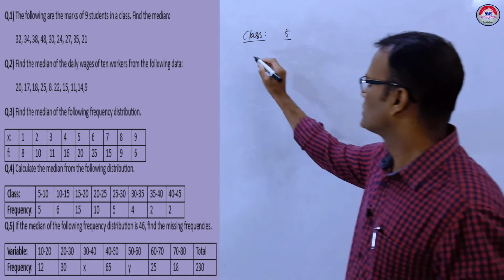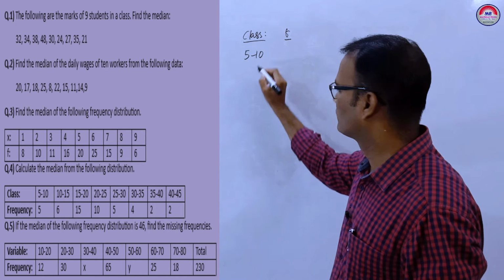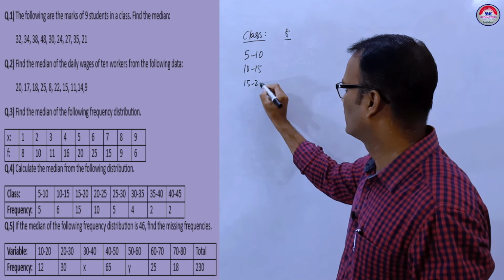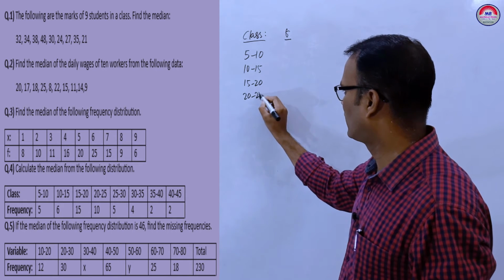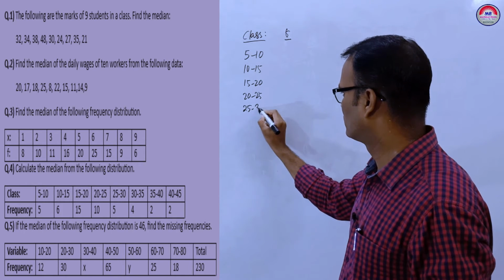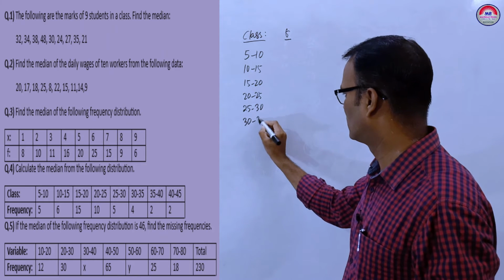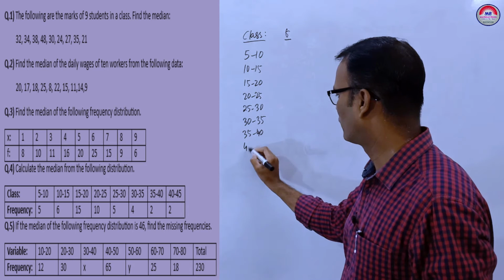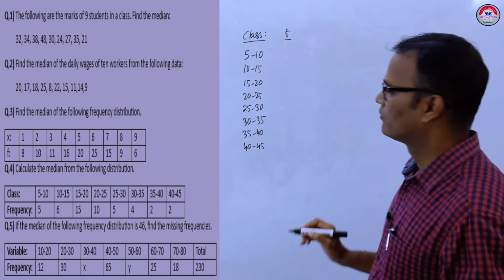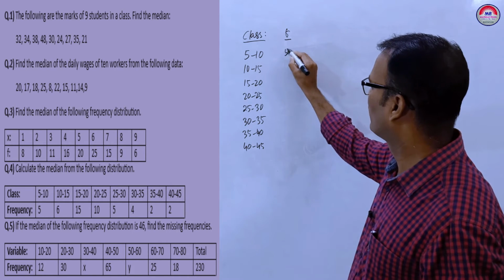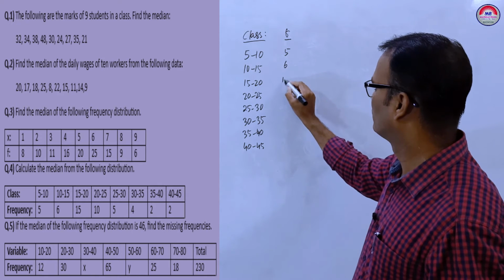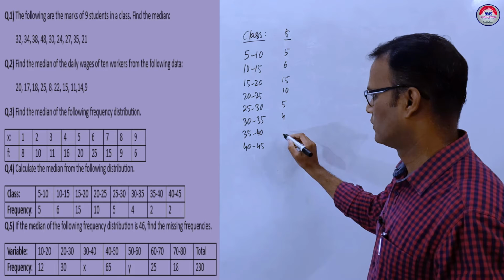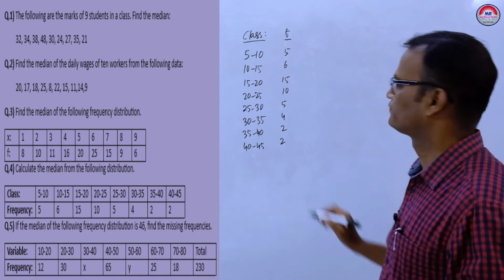The classes are 5 to 10, 10 to 15, 15 to 20, 20 to 25, 25 to 30, 30 to 35, 35 to 40 and 40 to 45. Frequencies are 5, 6, 15, 10, 5, 4, 2 and 2.